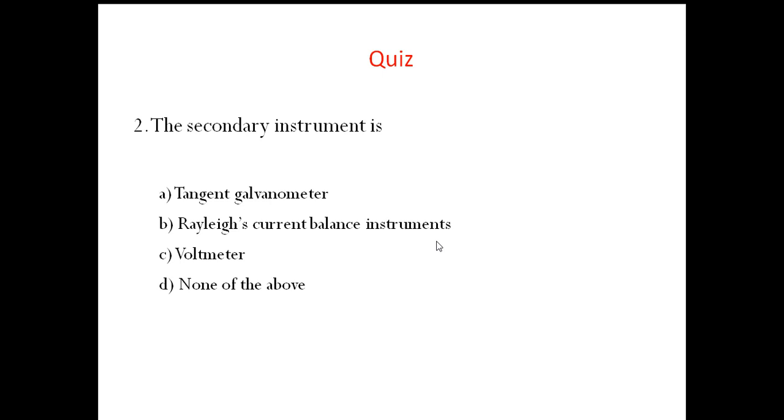The secondary instrument is, so in this the tangent galvanometer and Rayleigh's current balance instruments are absolute ones, and option C, voltmeter, is the secondary instrument. So option C, secondary instrument is voltmeter. The correct one, option C.